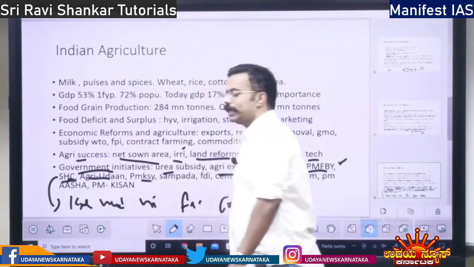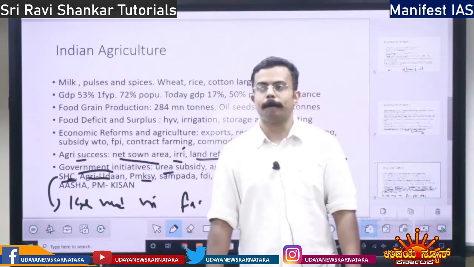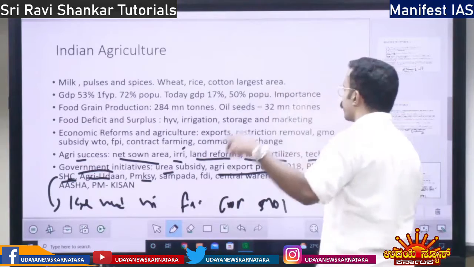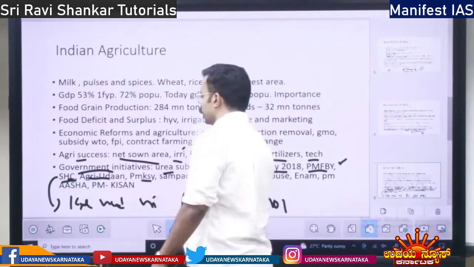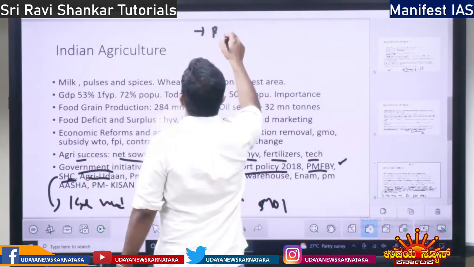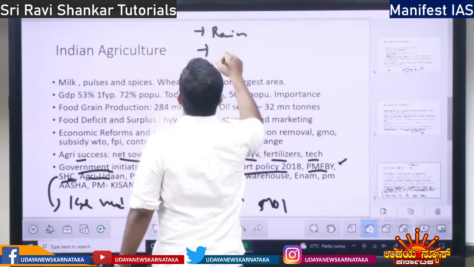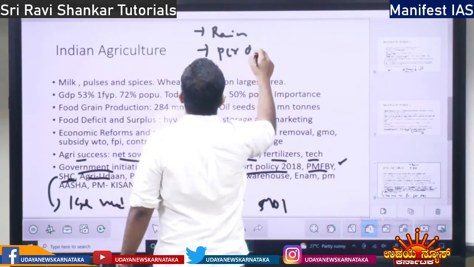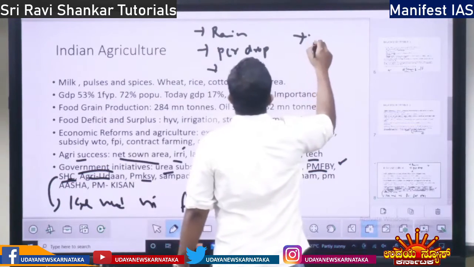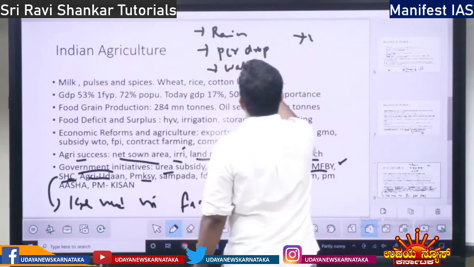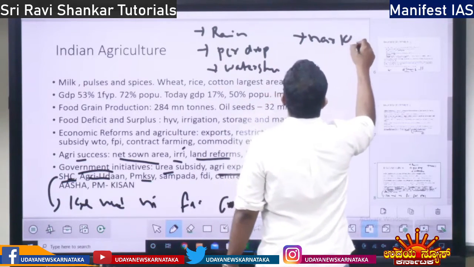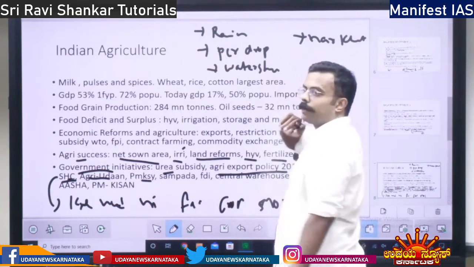Then you have Pradhan Mantri Krishi Sinchai Yojana. It is with respect to irrigation. There are four components of the Pradhan Mantri Krishi Sinchai Yojana. What are the four components? One is rainwater harvesting. Next is per drop more crop. The third one is watershed development. The fourth one is har khet ko pani. So these are the four components.